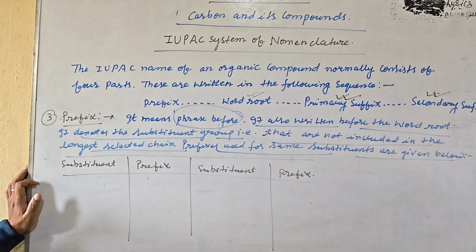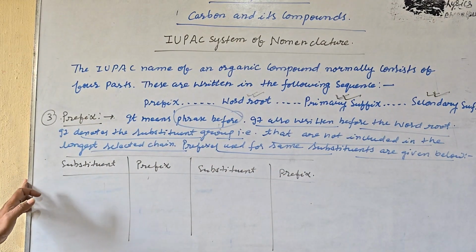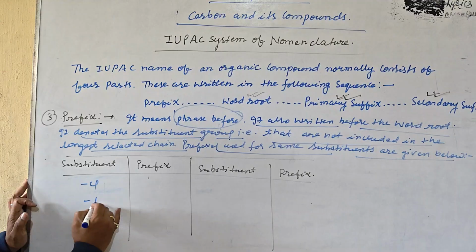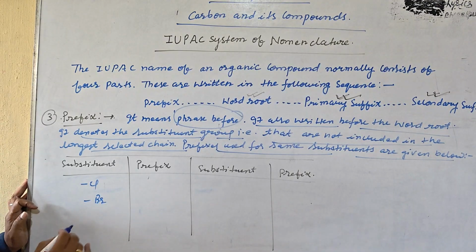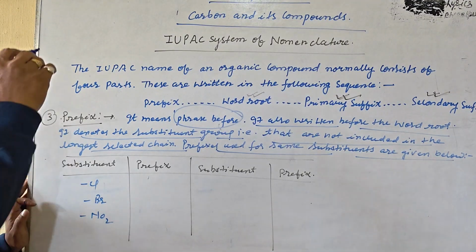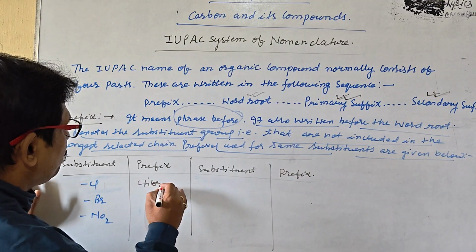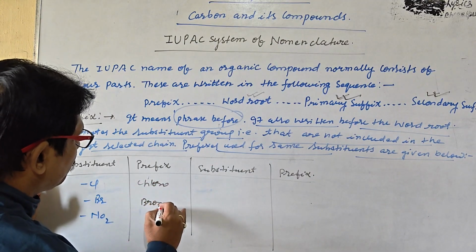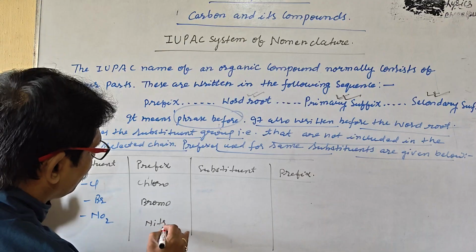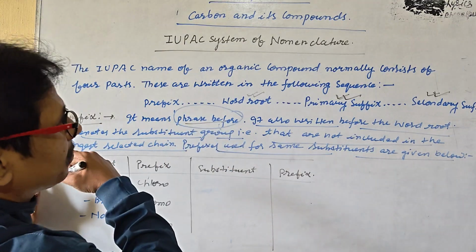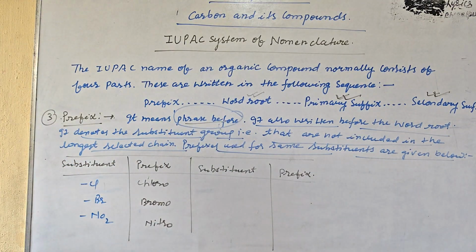So it is quite clear after the example that Cl, Br or NO2, these are the substituents. Chloro, bromo, nitro. Very easy. So the phrase before, chloro, chloroform. It is also written before the word root. It denotes the substituent group.